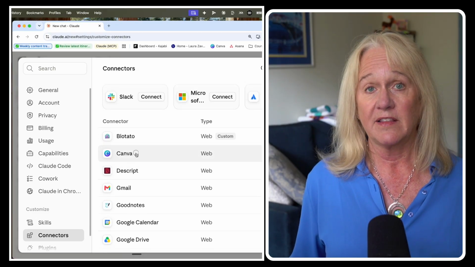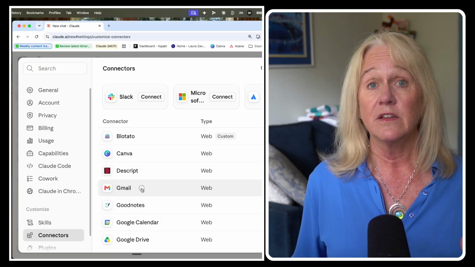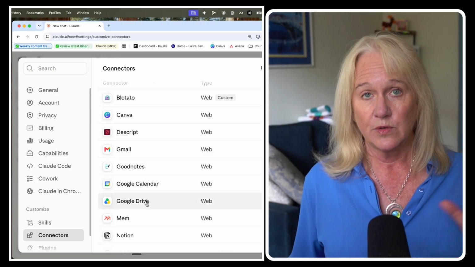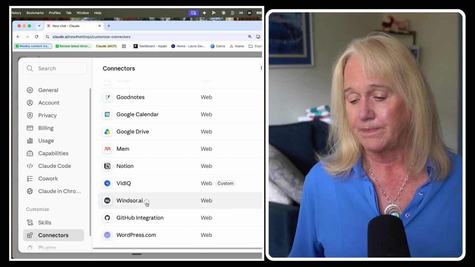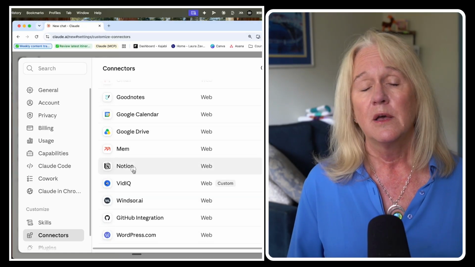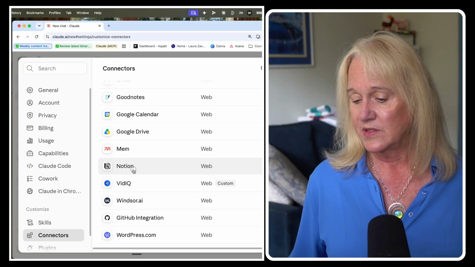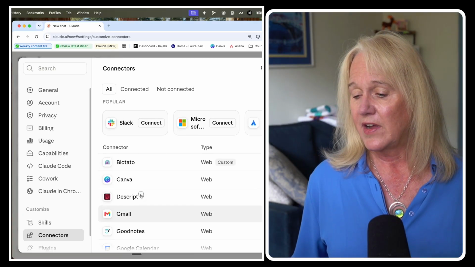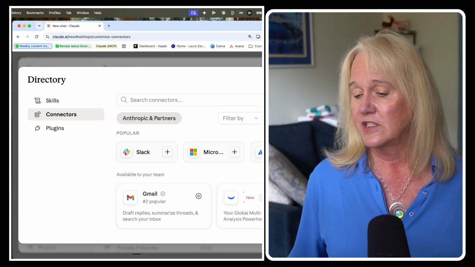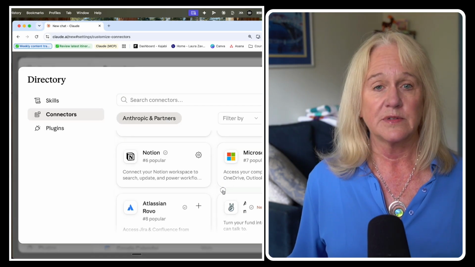So again, I bet a lot of you use Canva. You can connect it to Canva. Gmail, if you use Outlook, there's an Outlook connector. Your calendar, a Google Drive, or again, if you use the Microsoft Suite, you can hook it up there. Notion, if you use it, that's where I keep my to-do list. But if you use Asana or Trello, those are all available as well. So you can see there's a lot of opportunities. And if you want to see what the other things are that are available, you can just come here to browse connectors and it's going to show you all of the options.